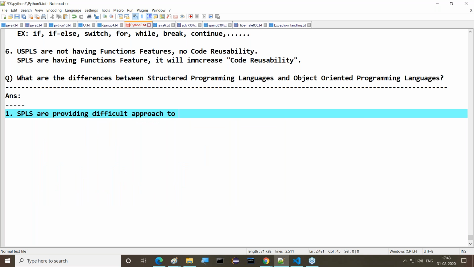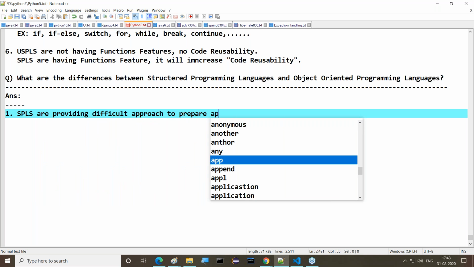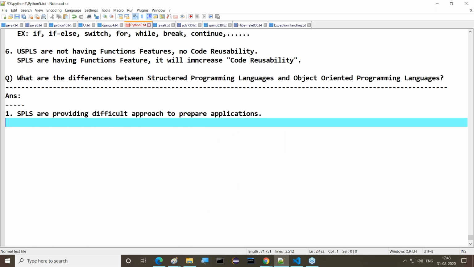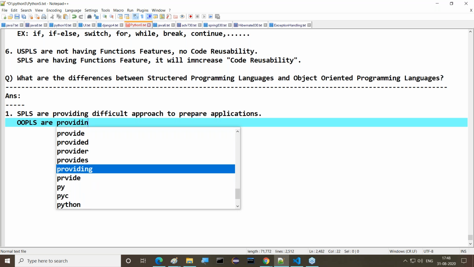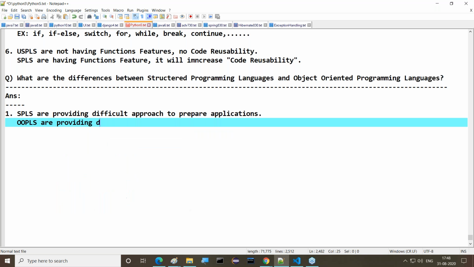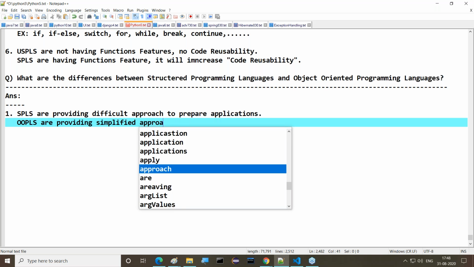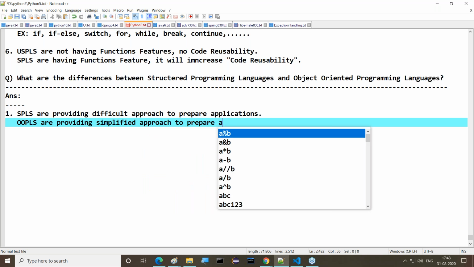a difficult approach to prepare applications. But whereas object-oriented programming languages, which may be Java, or Python, or anything, whatever it may be, are providing a simplified approach to prepare applications.